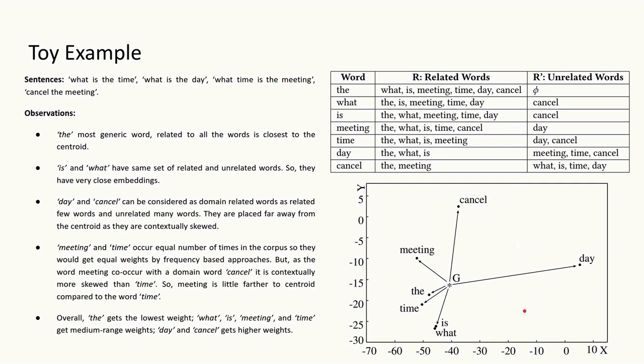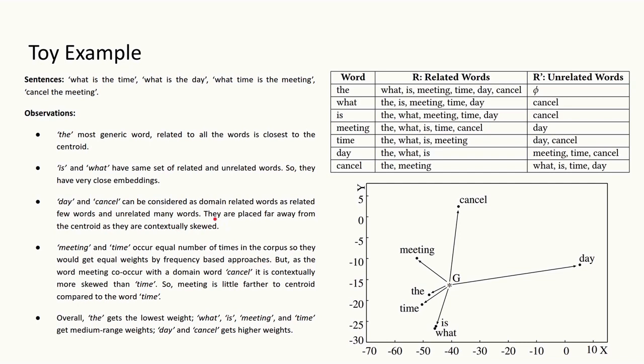In this figure, we can see the 2-dimensional representation of words, and for reference we have also drawn the centroid of these words. From the figure, we can observe that the most generic word the, which is related to all the words, is closest to the centroid. The words is and what have the same set of related words and unrelated words, so they have almost the same representations. The words day and cancel can be considered as domain related words as they are related to few words and unrelated to many words.